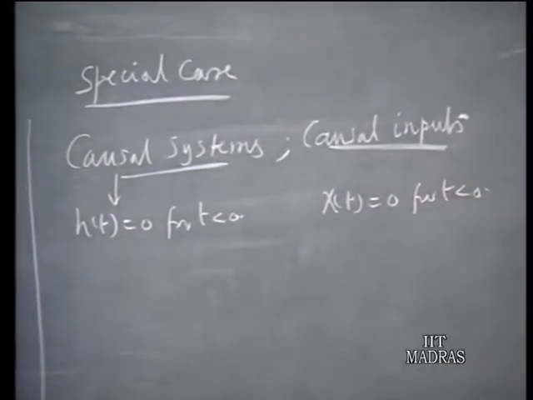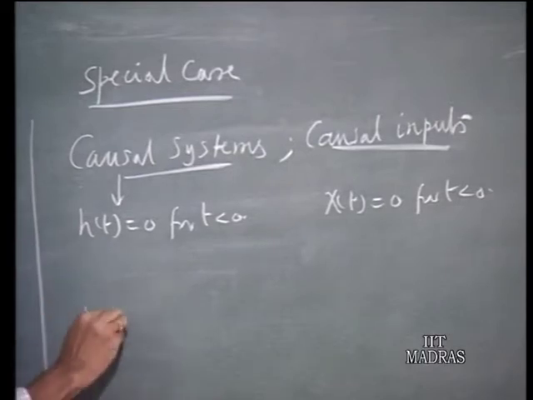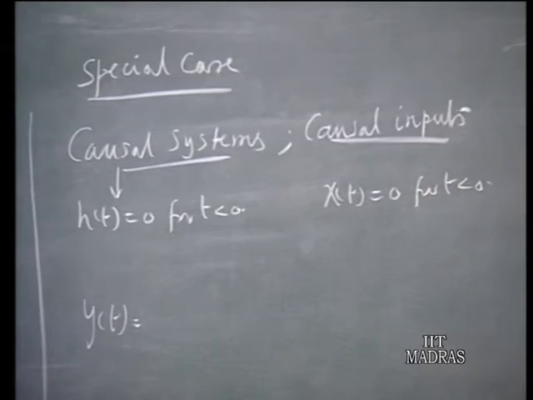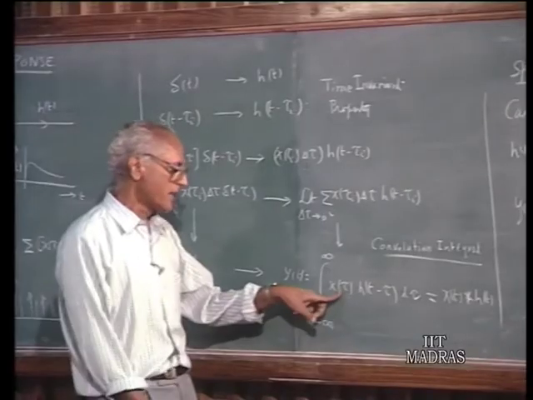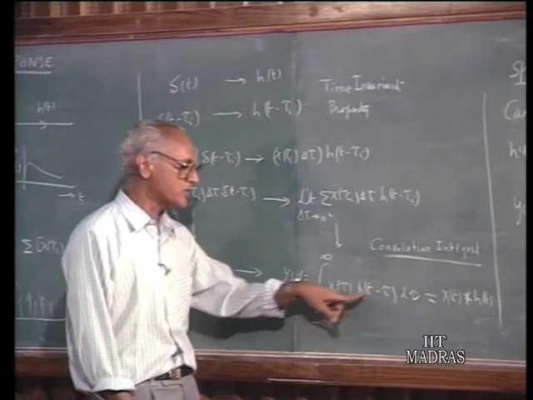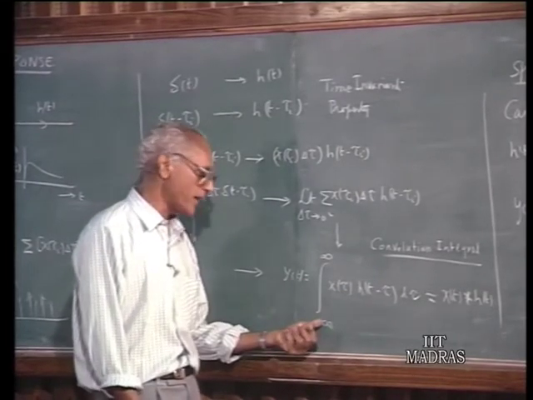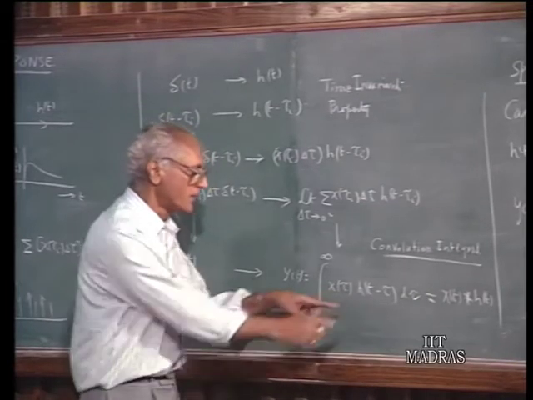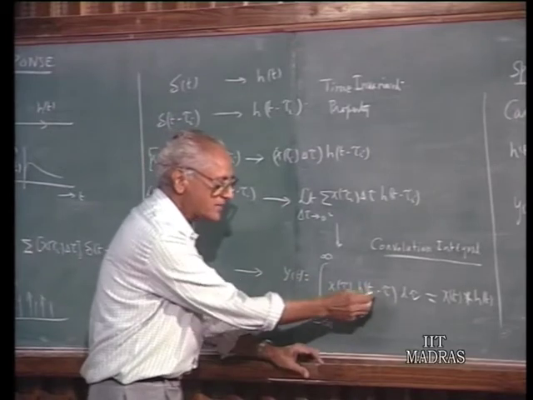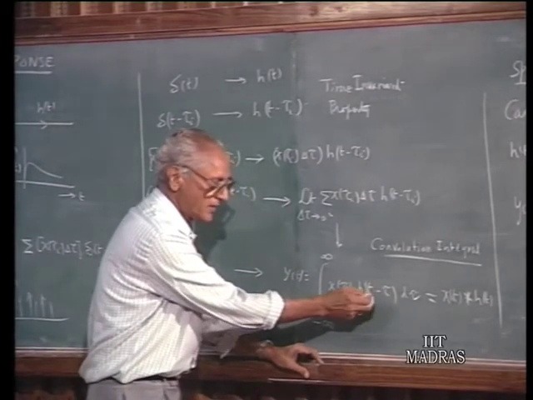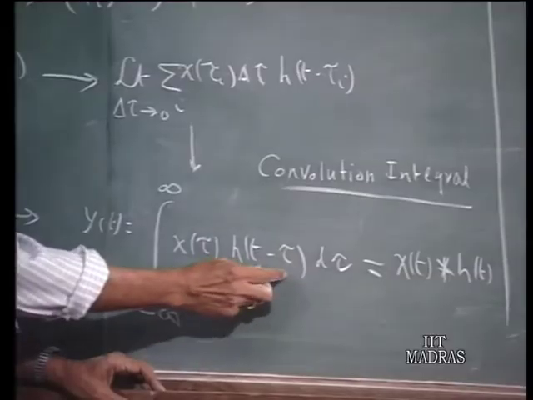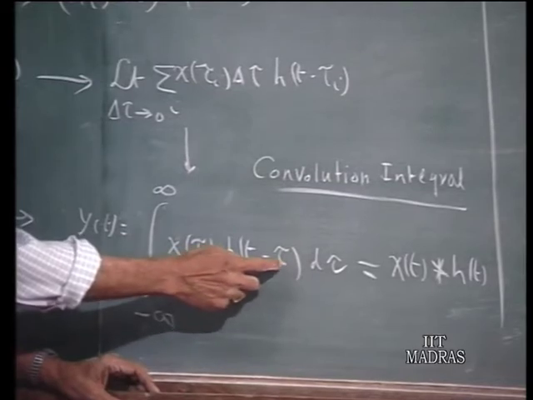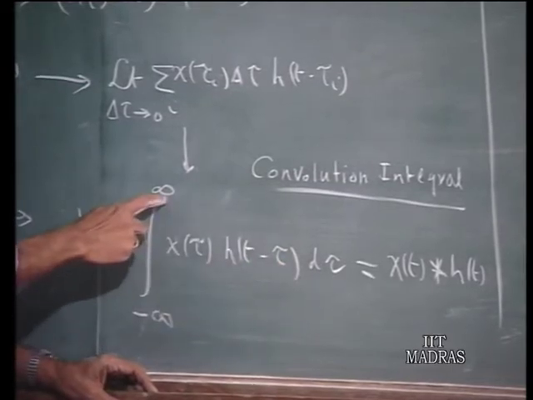Because of these two restrictions, this convolution integral that we are having here, from minus infinity to plus infinity, these limits can now be simplified, because x(τ) is going to be 0 for negative values of τ. We need not start the integration from minus infinity, you can start from 0, right. Similarly, τ is a running variable. When τ exceeds t, then this h of t minus τ, the argument becomes negative, therefore that is going to be 0. Therefore, this integration need be carried out only up to τ equals t instead of infinity.